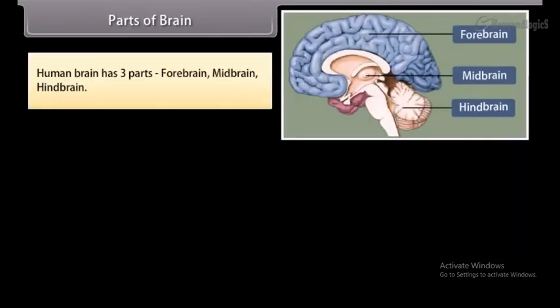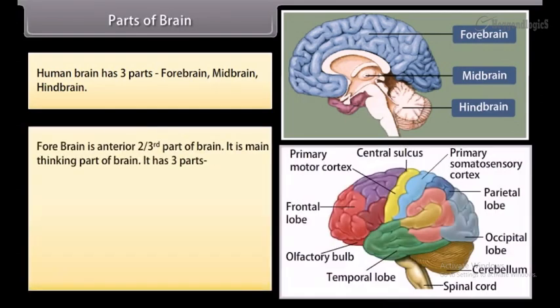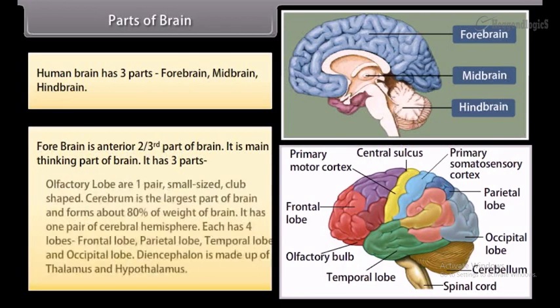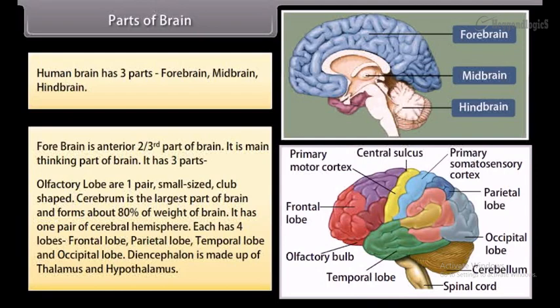Parts of brain. Human brain has three parts: forebrain, midbrain, hindbrain. Forebrain is the anterior, two-third part of brain. It is the main thinking part of brain. It has three parts. Olfactory lobes are one pair, small-sized, club-shaped. Cerebrum is the largest part of brain and forms about 80% of weight of brain. It has one pair of cerebral hemispheres. Each has four lobes: frontal lobe, parietal lobe, temporal lobe, and occipital lobe.